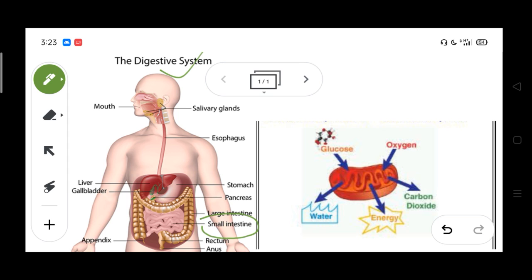The small intestine contains finger-like outgrowths which are called villi. The villi will absorb the digested food, and the absorbed digested food is transported through blood vessels which contain blood. So this blood will transport the digested food to all the body parts.